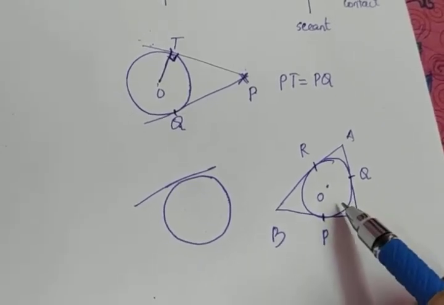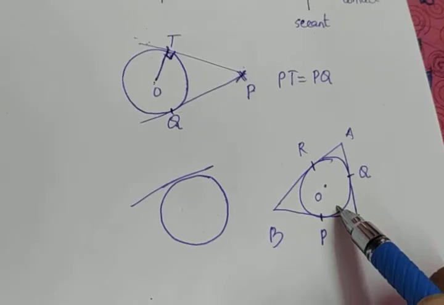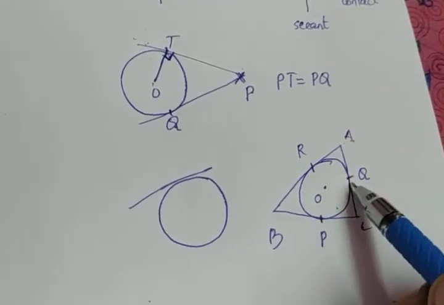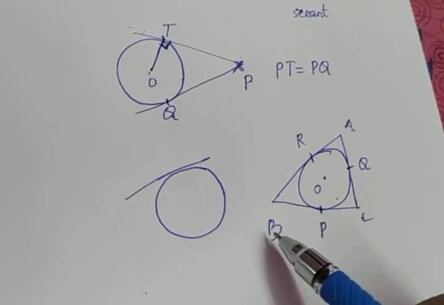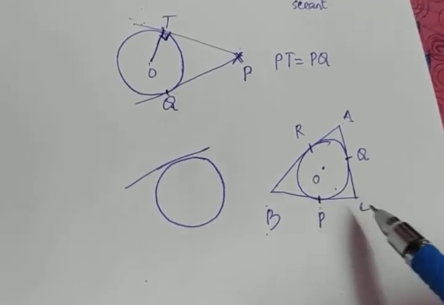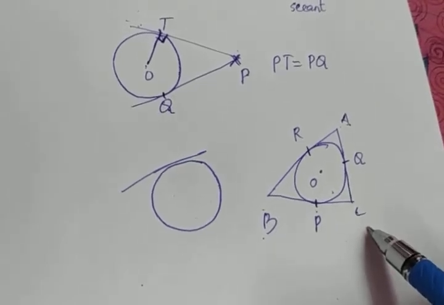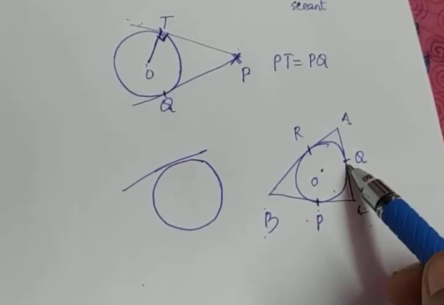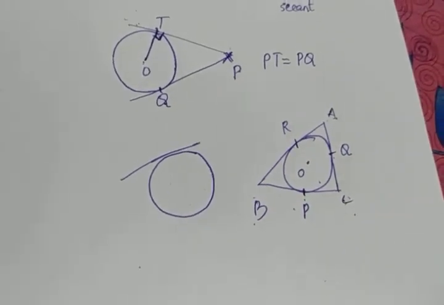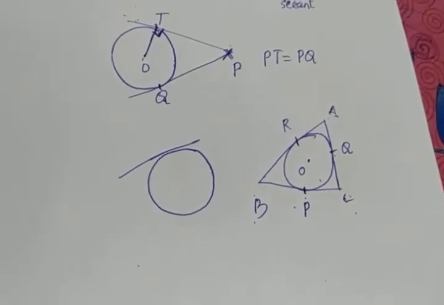Instead, we consider the circle and A as an external point, so that AR and AQ are the tangents. Similarly, B is another external point, so that BR and BP are the tangents. And C is the third external point, in which CP and CQ are the tangents. Then we sum it up or take the double, whatever it is according to the question.